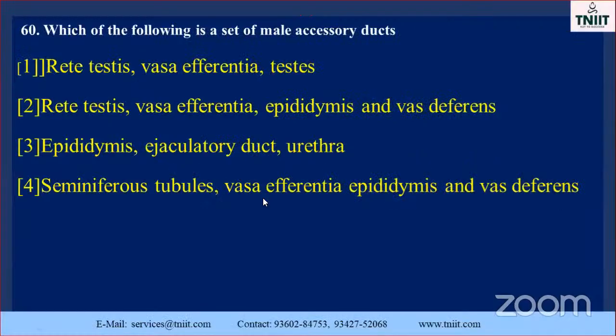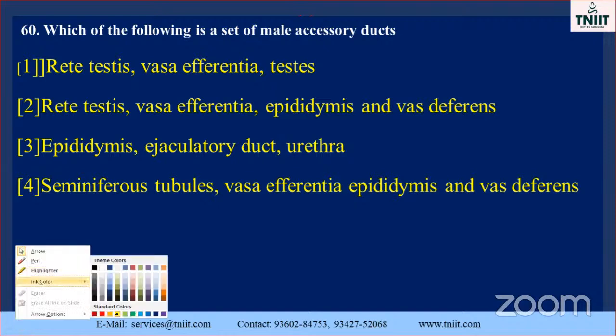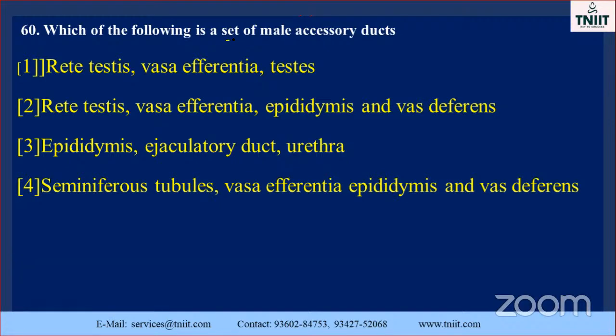Go to the next one. Which of the following is the set of male accessory ducts? Here: rete testis, vasa efferentia, epididymis, vas deferens. So this is the correct option.